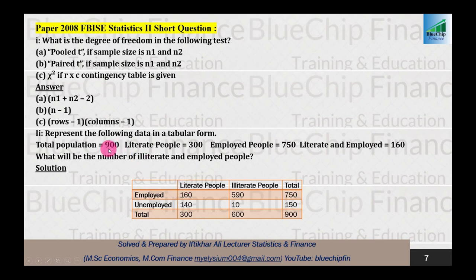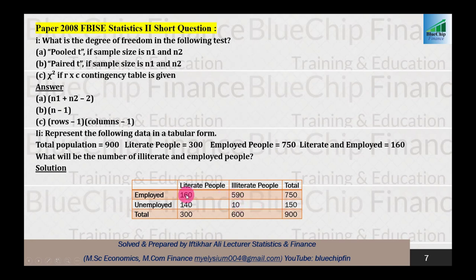For example, total population: as you have seen in different questions, the total always comes in this place, 900. After that, literate people total 300, and employed people total 750. So 750 should be placed here. So you put three values: 900, 300 and 750. After that, literate and employed is 160, and after that you can very easily calculate these 1, 2, 3 and 4 values.